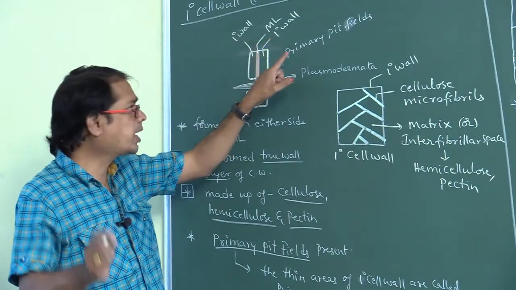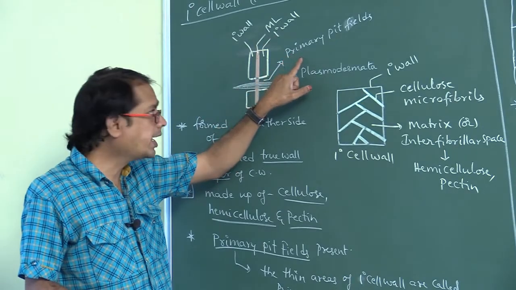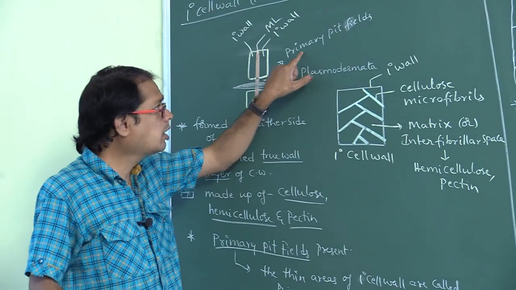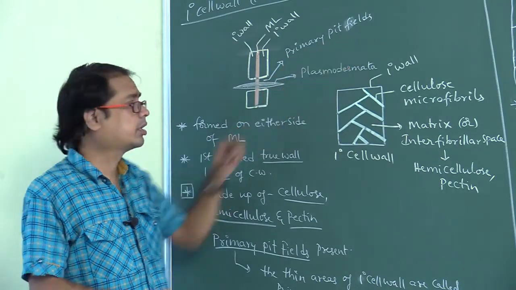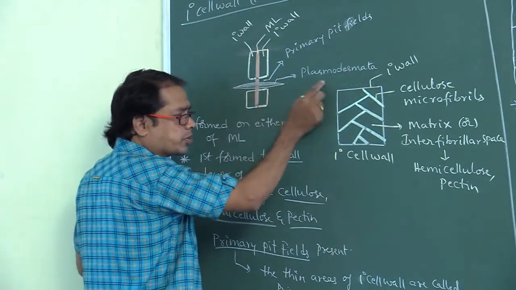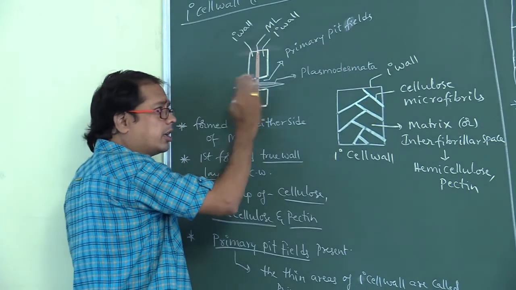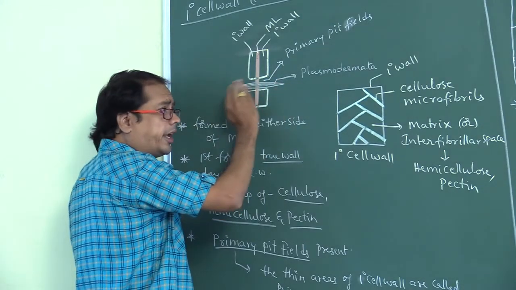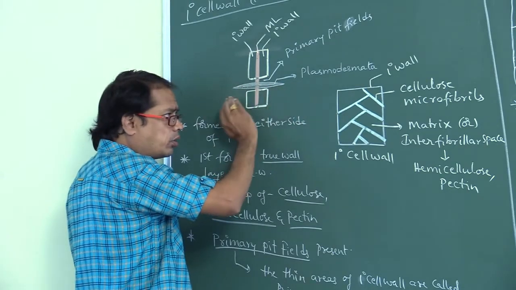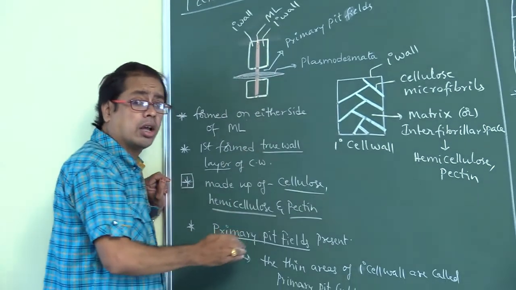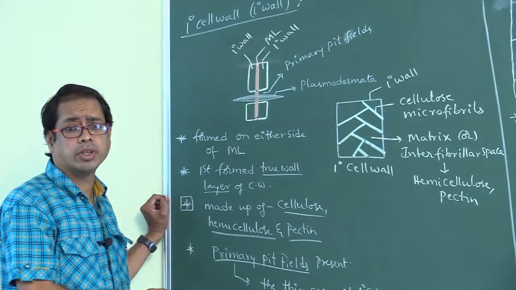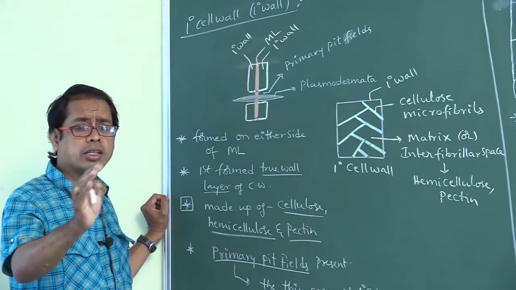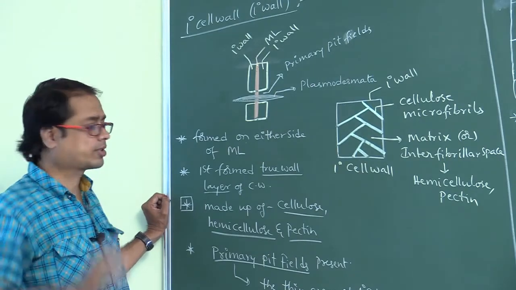What are primary pit fields? This is nothing but plasmodesmata. The cytoplasmic bridges present between two neighboring cells are called plasmodesmata. These plasmodesmata are found only in plant cells, not in animal cells.